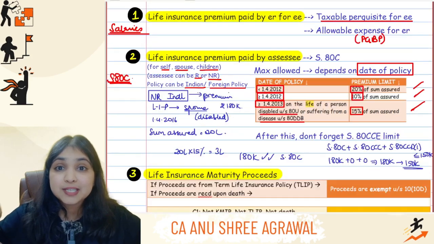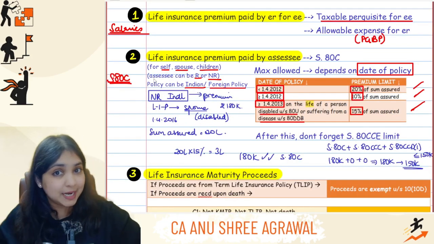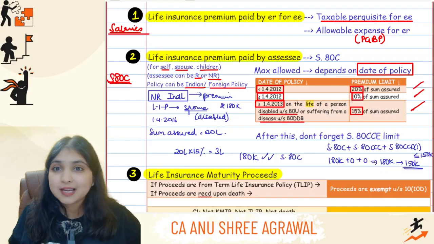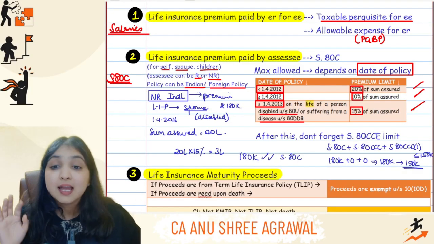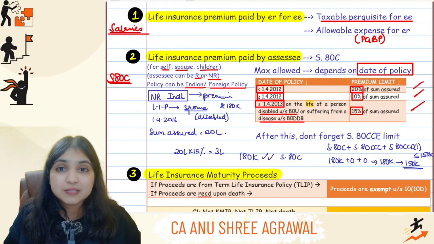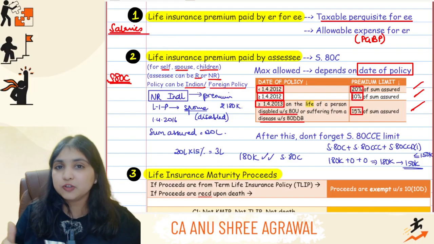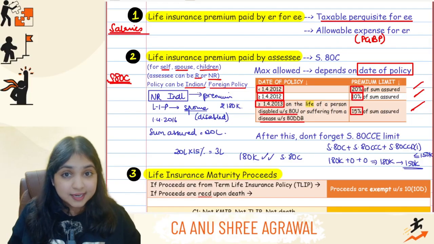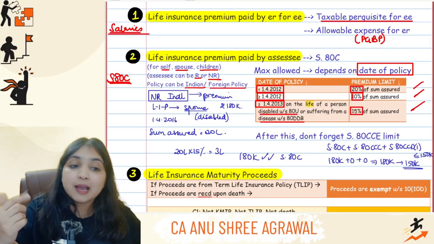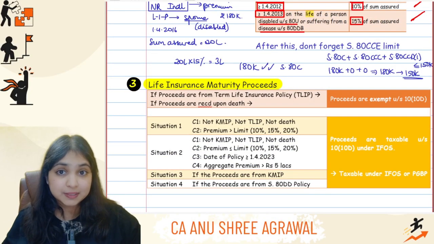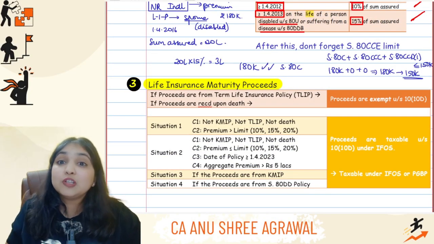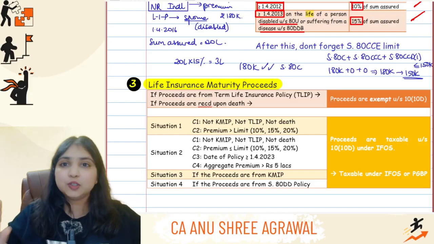The first adjustment was life insurance premium for the employee paid by the employer. For the employee, it's a taxable perquisite. For the employer, it's an allowable business expense. Then our second discussion was about life insurance premium paid by the assessee for himself, his spouse, or his children. The premium will be allowed under 80C, but maximum how much premium will be allowed, it will depend upon the date of policy. It can be 20%, 10% or 15%. Then once we apply this limit, we should also remember to apply the 80CCE limit of 1,50,000.